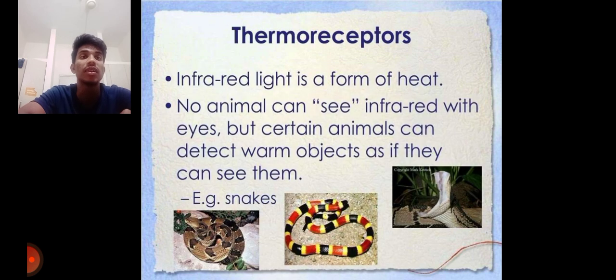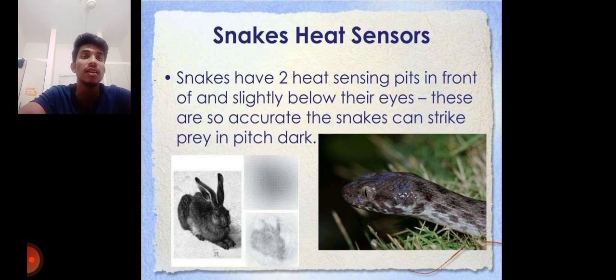Next, thermoreceptors. Infrared light is a form of heat. No animals can see infrared with eyes, but certain animals can detect warm objects as if they could see them. Example, snakes. Snakes have two heat-sensing pits in front of and slightly below their eyes.